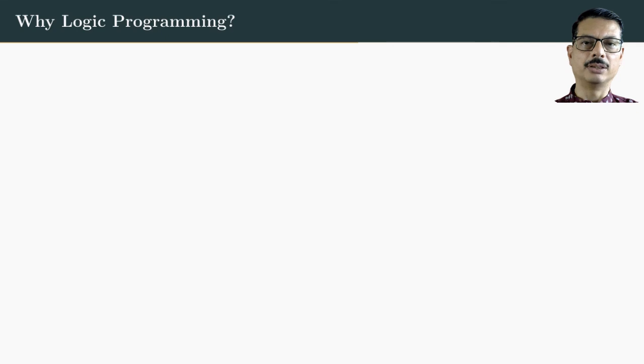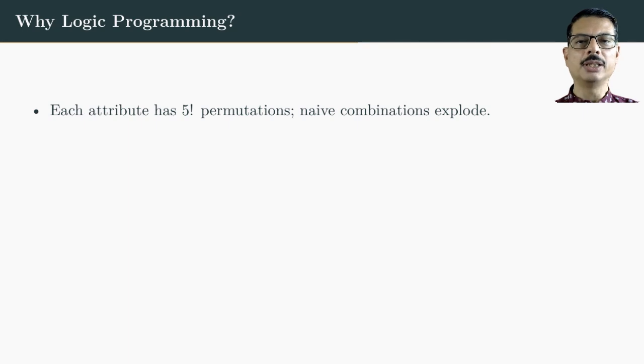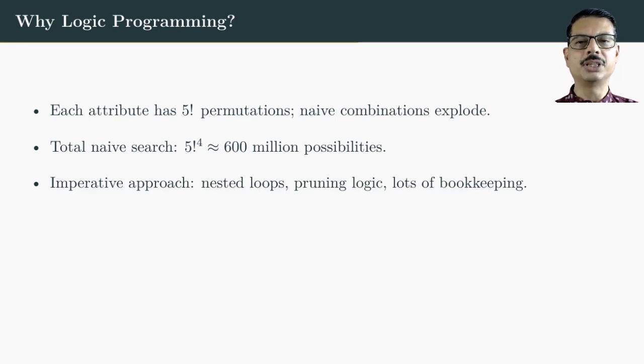But why logic programming? Now, here is the challenge. If you try to solve this puzzle in the usual way with brute force technique, it explodes very quickly. Think about it. For five houses, if you try every possible ordering of states, that's 5 factorial, which is equal to 120 possibilities. Now multiply 5 factorial for professions, 5 factorial for festivals, 5 factorial for vehicles, etc. We are already talking about more than 600 million possibilities. No human is going to check that by hand. And even if you write imperative code, nested loops, and if conditions, it becomes messy, slow, and hard to read.